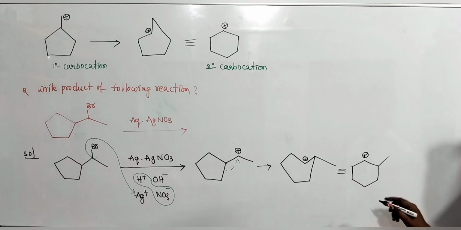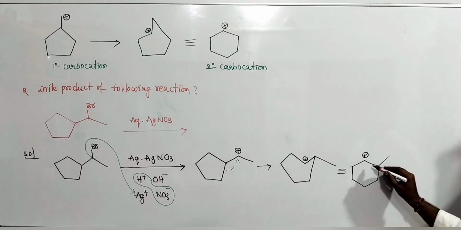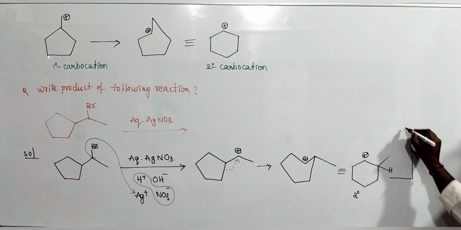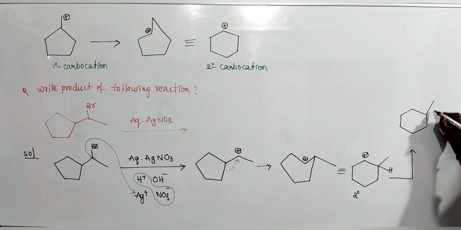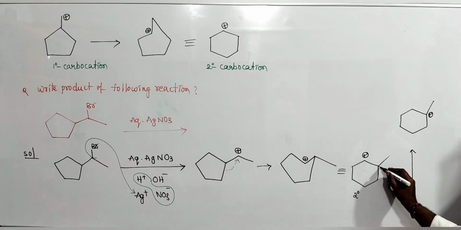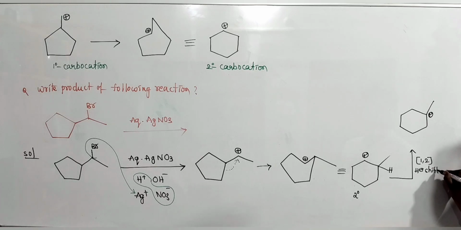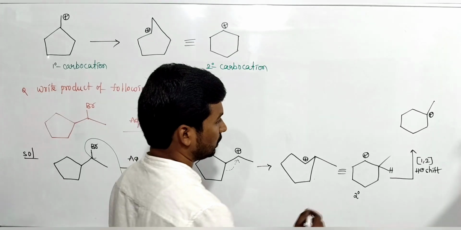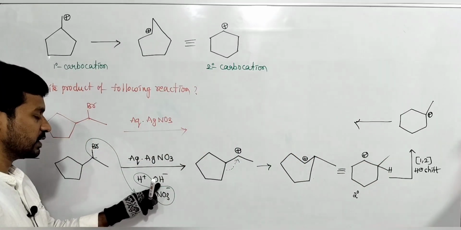This is the methyl group. Now shift of hydrogen takes place from here, because this is a secondary carbocation, which rearranges to a tertiary carbocation by the shift of hydrogen. This becomes positive. Hydrogen shift here, 1, 2 H minus shift. In a previous video we have discussed many examples. Now after that, OH minus addition takes place.